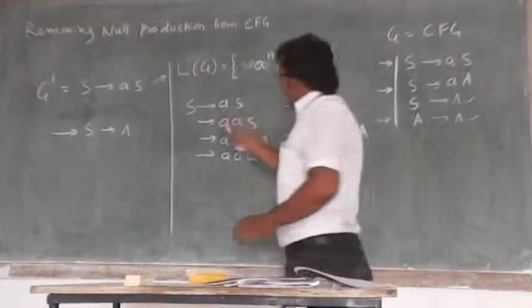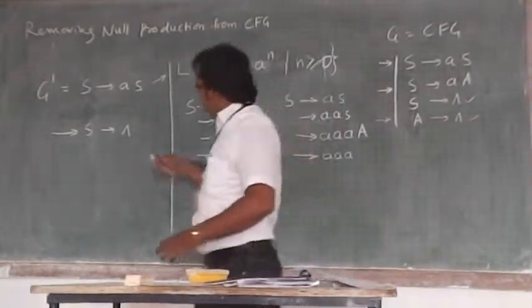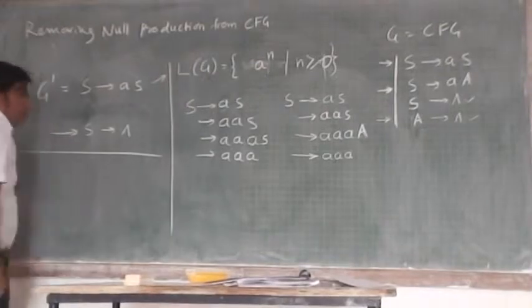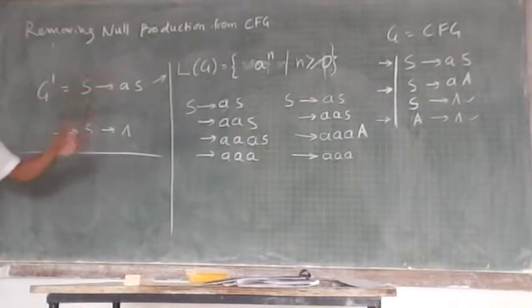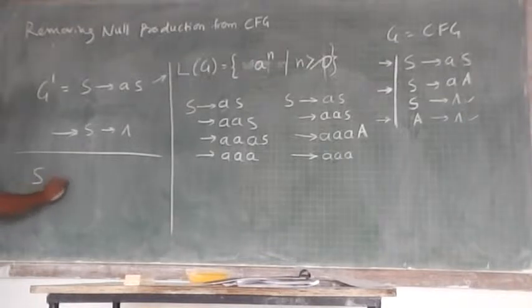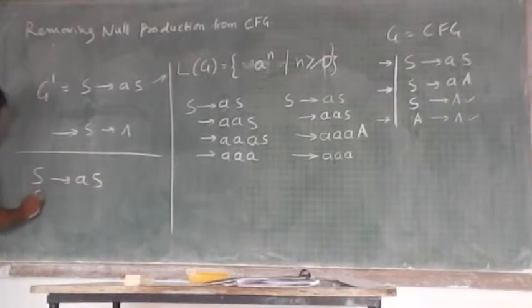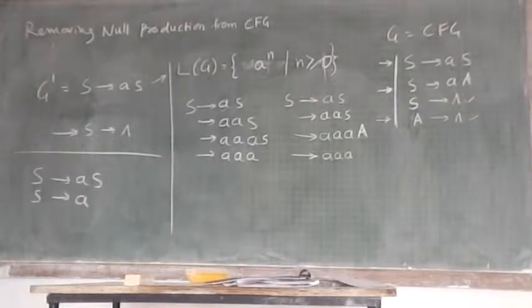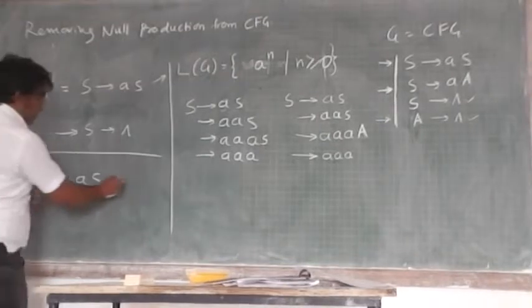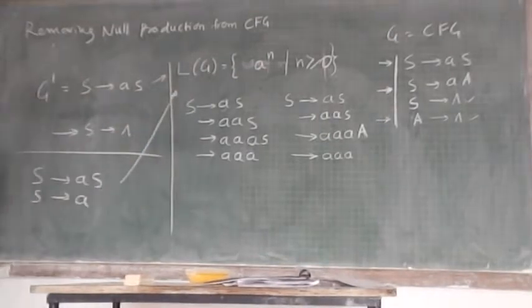So one of the null productions from this given grammar I tried to remove, and I got this kind of grammar. How can I remove that last production, S implies null? I can write it like this: S implies AS, S implies A. Does this grammar generate the language LG?